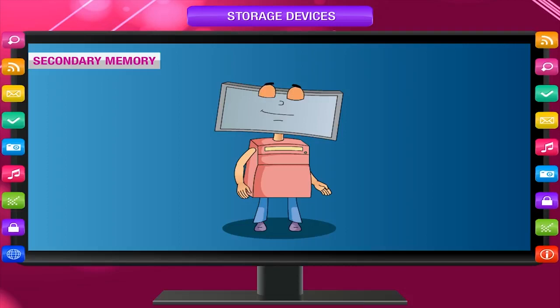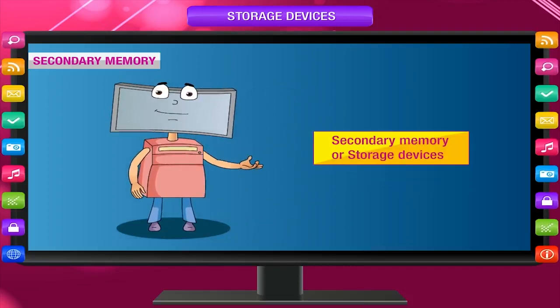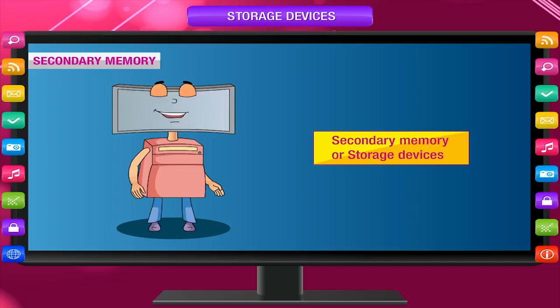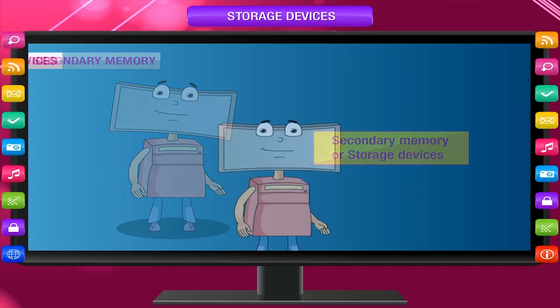Secondary memory. Only primary memory does not serve our purpose. We require to store a large amount of data permanently. For this purpose, secondary memory or storage devices are used. More and more storage devices can be used to store an unlimited volume of data.